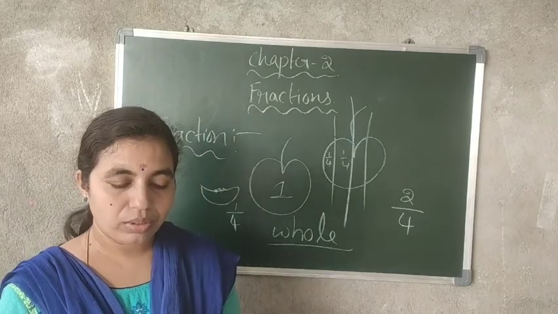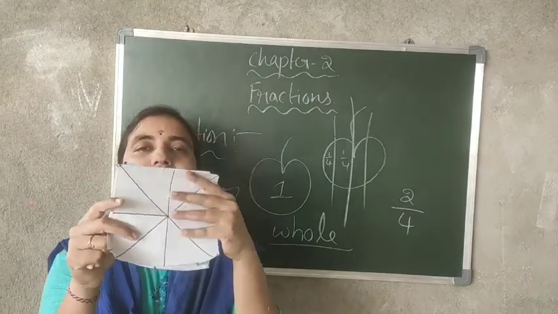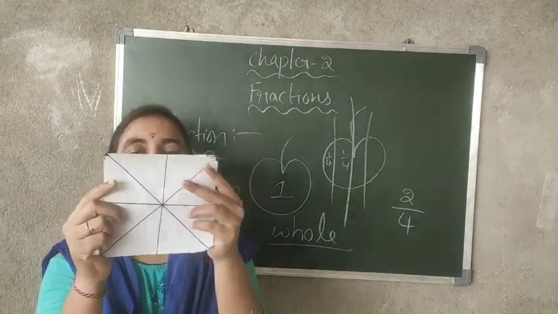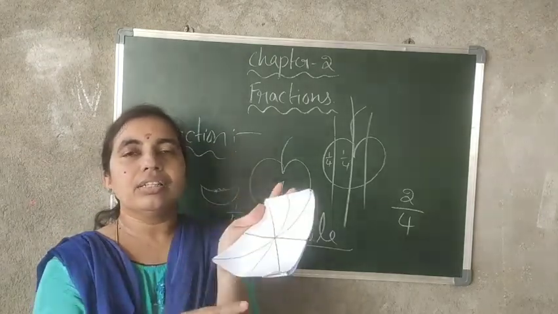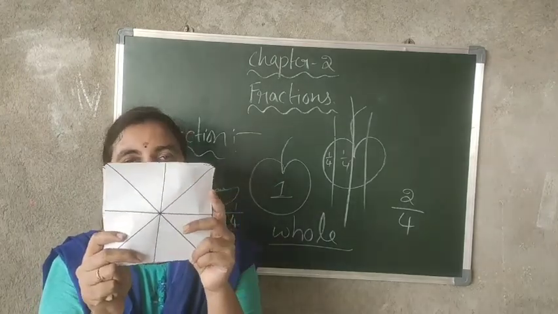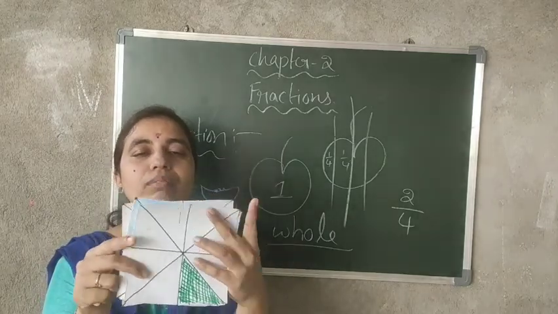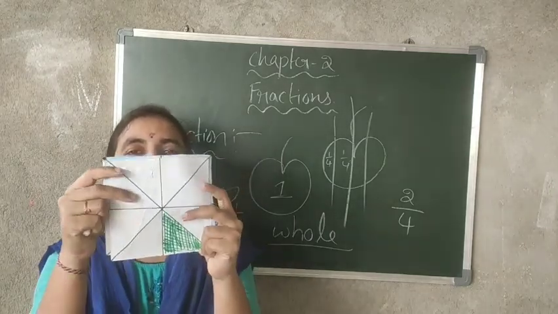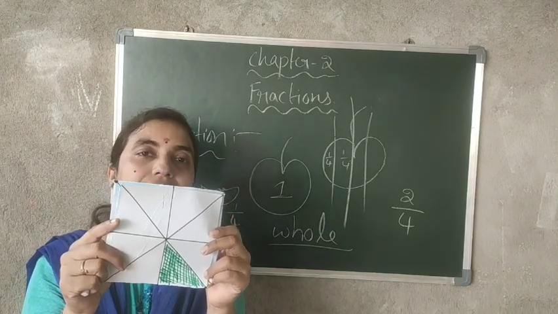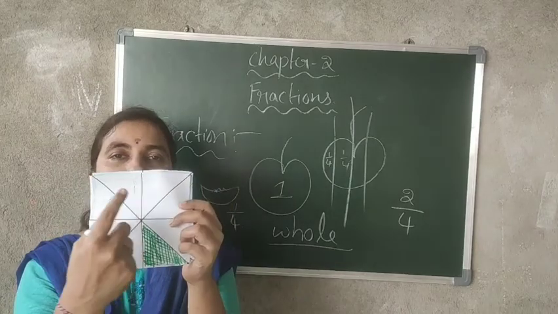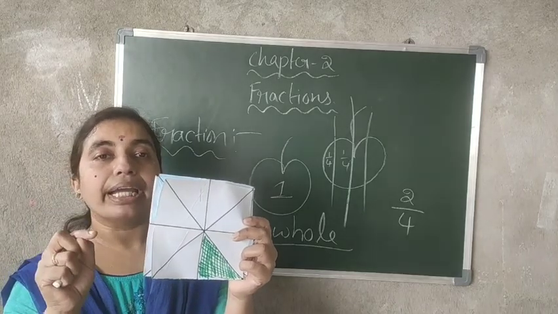Now, see here, how many parts did I make here? Totally 8 parts. The whole has been divided into 8 parts. Now, how many are shaded? Only 1. That means, what is the fraction? 1 by 8. Among 8, you are considering only 1 part, so we call it 1 by 8.